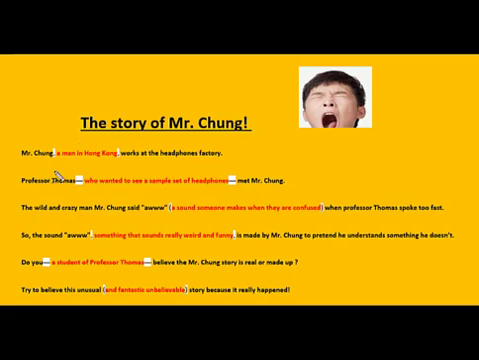Mr. Chung, comma, a man in Hong Kong, comma, works at the headphone factory. We see that we've got double commas here. Double commas? What's between the double commas is non-essential information that separates the noun away from the verb. Mr. Chung, that's the noun, and what's the verb? Works. So this dependent clause that's non-essential, we could technically cross it out.